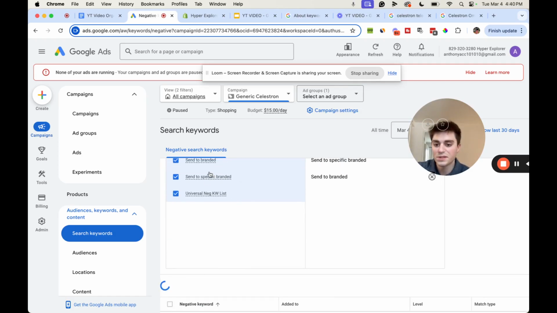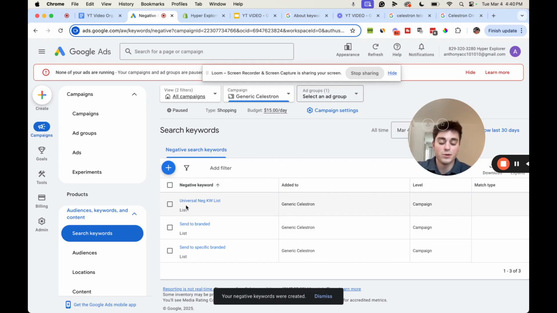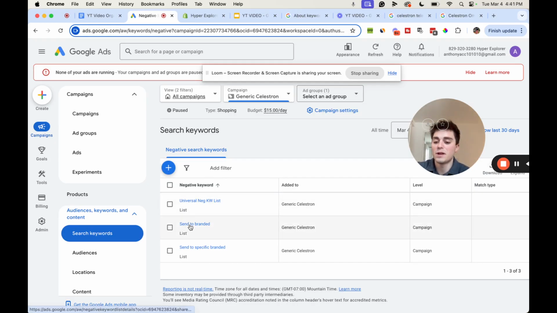Okay. So obviously with a universal list, like free, we never want to show up for that. So we'll get to that. And then for send to branded and send to specific branded, terms like Celestron telescopes, anything related to Celestron, it'll basically feed to branded.